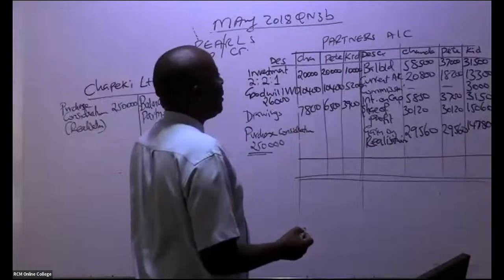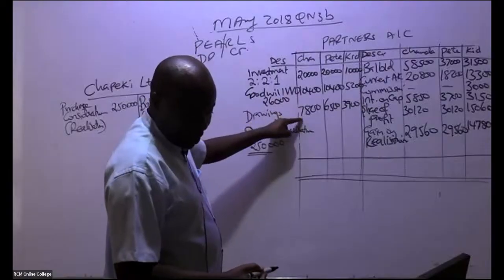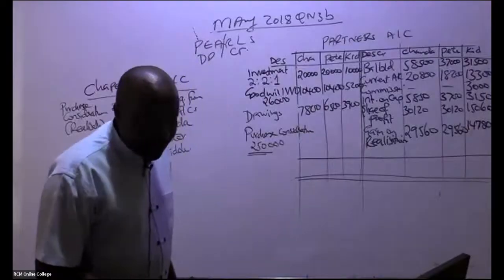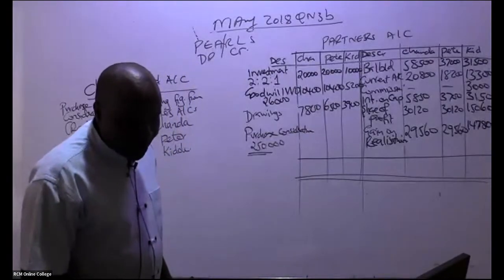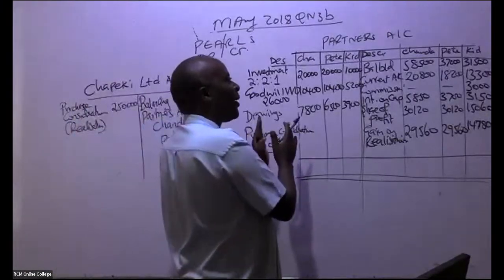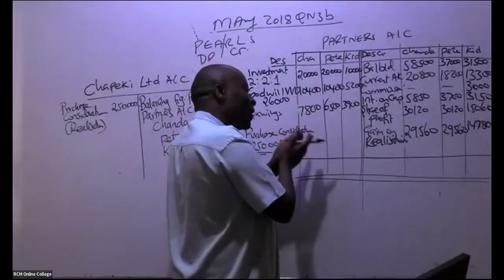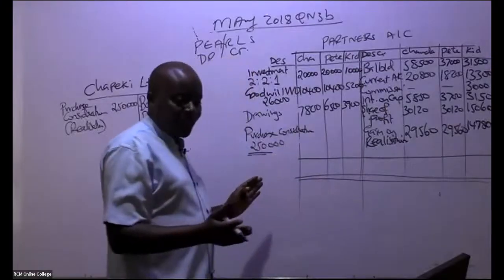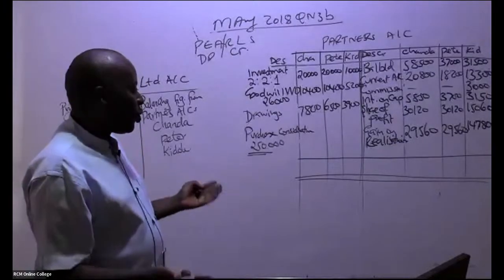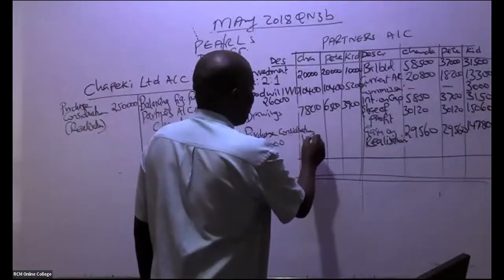So let's start with this ninja called Chanda. Are you able to add here for us 20 plus 10,400 plus 7,800? So already Sharon has given us figures. Remember purchase consideration. If you want to know whether you are wrong, for partnership accounts, purchase consideration must always come to the debit side. Otherwise, you are wrong. So there is a ninja who has already given me these answers. A ninja, please, also you should be able to strive to do that. So somebody is telling me that this balancing figure is 106,